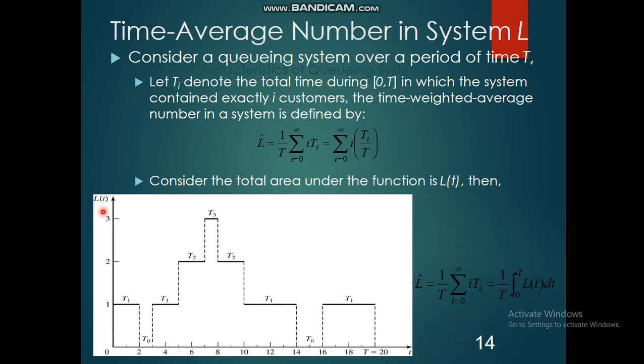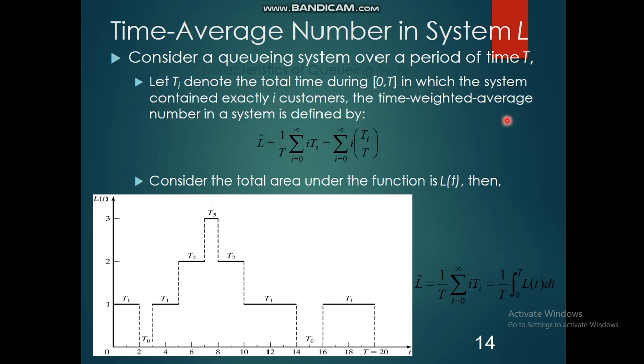Consider a queuing system over a period of time T. Let Ti denote the total time during 0 to T, so T here is 20, in which the system contained exactly i customers. So i represents the number of customers. It may be i is equal to 1, it can be incremented, i is equal to 2, i is equal to 3. Depending on how many customers are there, I will be having certain values, in which the system contained exactly i customers.